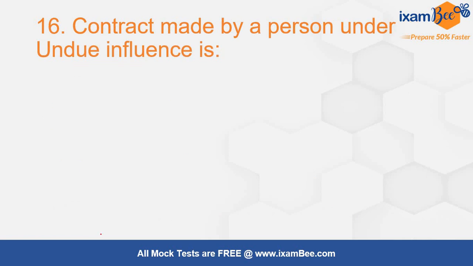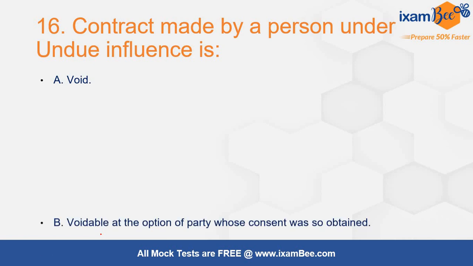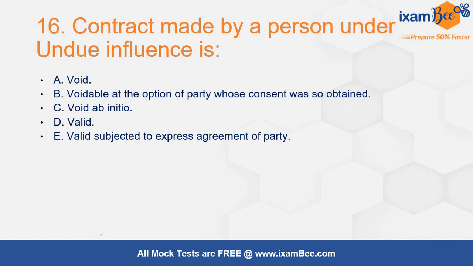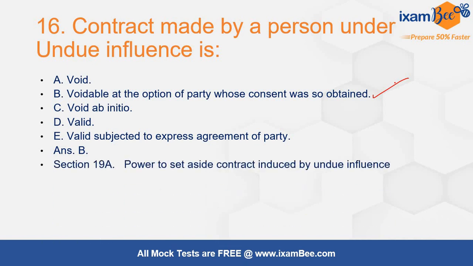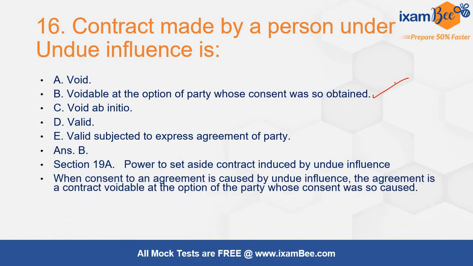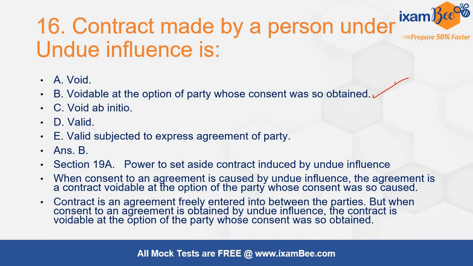Contract made by a person under undue influence is voidable at the option of the party whose consent was obtained in such a manner. Void ab initio, valid subject to express agreement of the party. Answer is B, as it is voidable at the option of the party whose consent was obtained in such a manner. The consent was not free. Section 19A talks about powers to set aside a contract induced by undue influence. When the consent to an agreement is caused by undue influence, then the agreement to a contract is voidable at the option of the party whose consent was so caused.